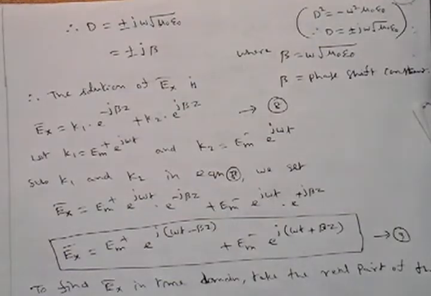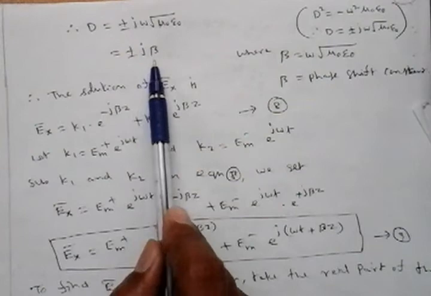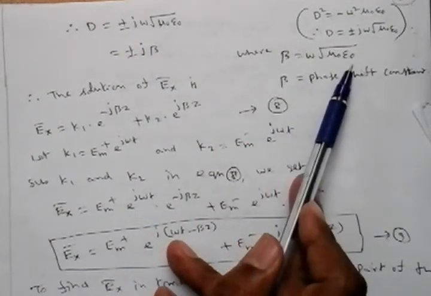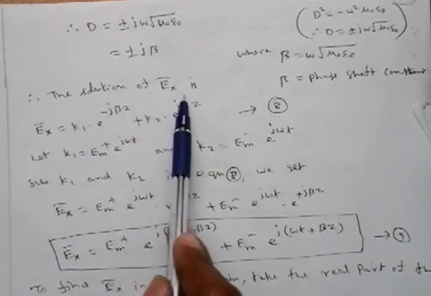Phase shift constant means, when the wave is traveling from one medium to another medium, there will be a change in the position of the waveform. That is measured in terms of a constant represented by beta. So beta is equal to omega square root of mu naught epsilon naught. Next, solution of Ex.